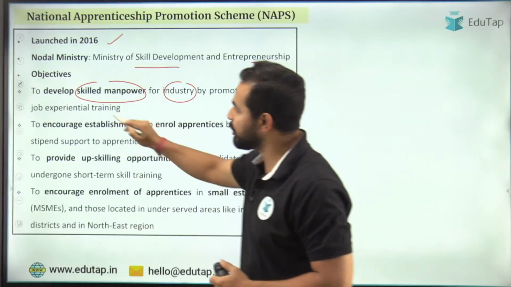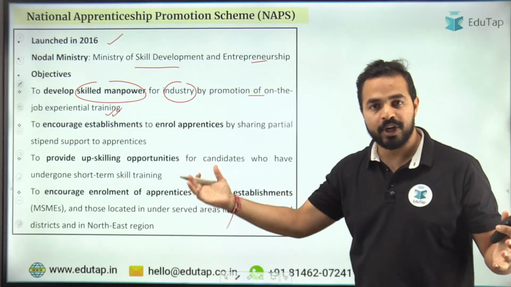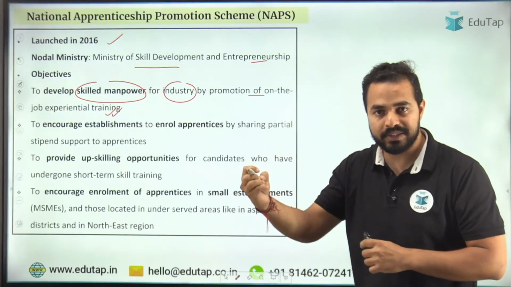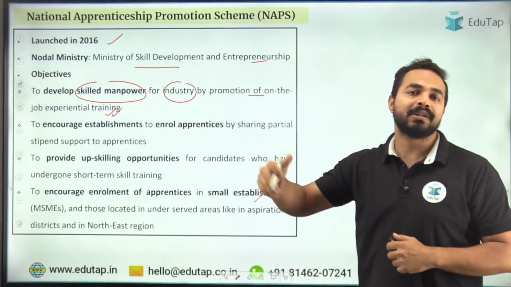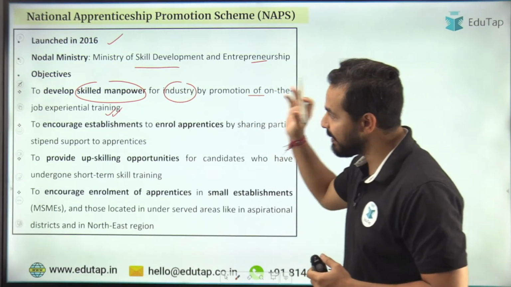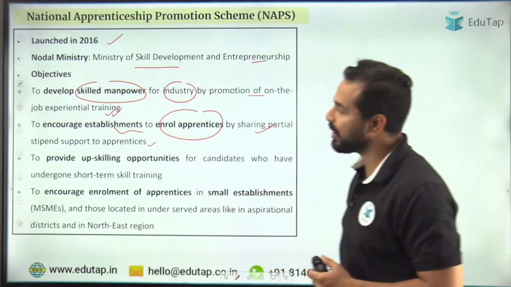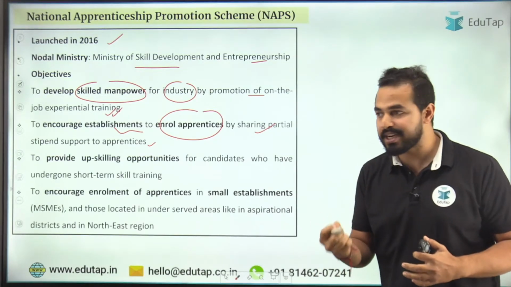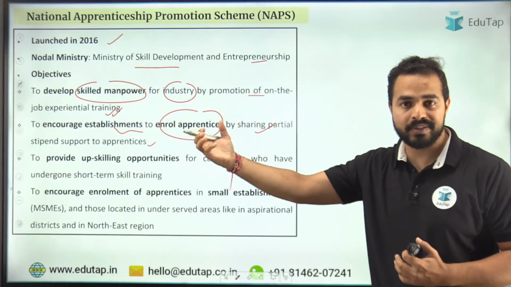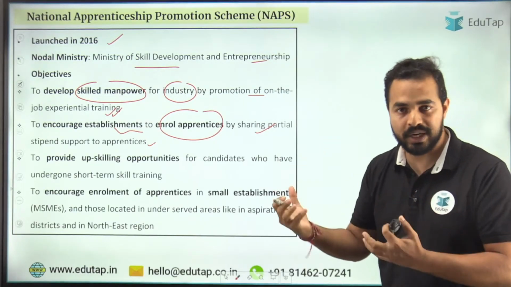By promotion of the on-the-job experiential training. As MSD also went to that particular bigger workshop to get the training, so that he is basically doing on-the-job training as an apprentice, and there he will also be getting some stipend for learning as well as for earning, right? So now they will be encouraging the establishments to enroll apprentices by sharing partial stipend support to the apprentices. तो यहाँ पर stipend support भी दिया जाएगा. जो establishments हैं उनको भी encourage किया जा रहा है that आप ऐसे apprentices, ऐसे जैसे MSD हैं, ऐसे और MSDs को आप लीजिए अपने पास, so that we can make them skilled, right?